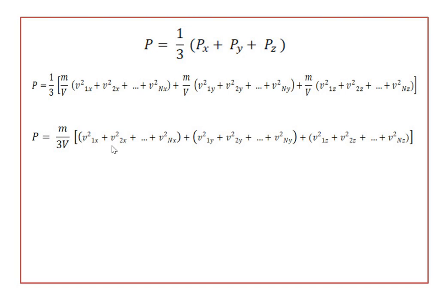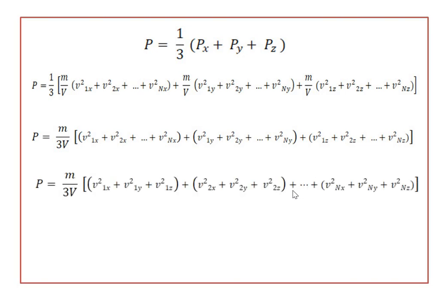First bracket is V1x square plus V2x square up to Vnx square, plus the second bracket as it is, V1y square plus V2y square up to Vny square, and the third bracket as it is, V1z square plus V2z square up to Vnz square.